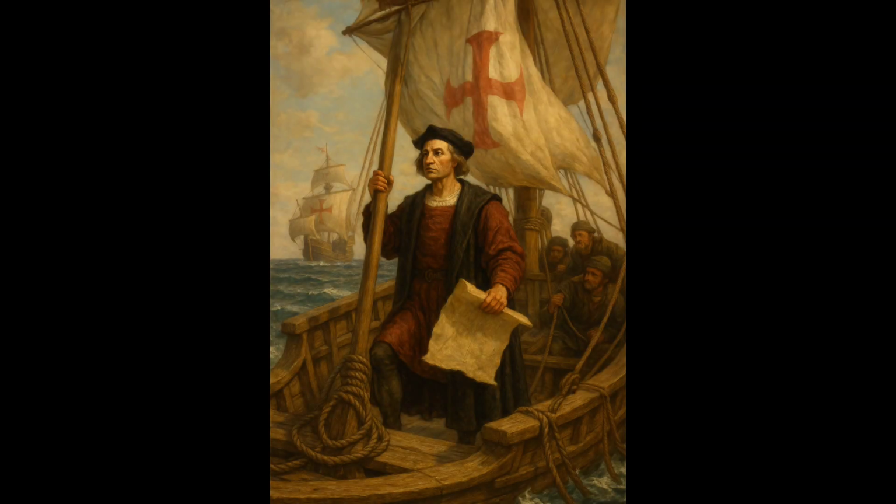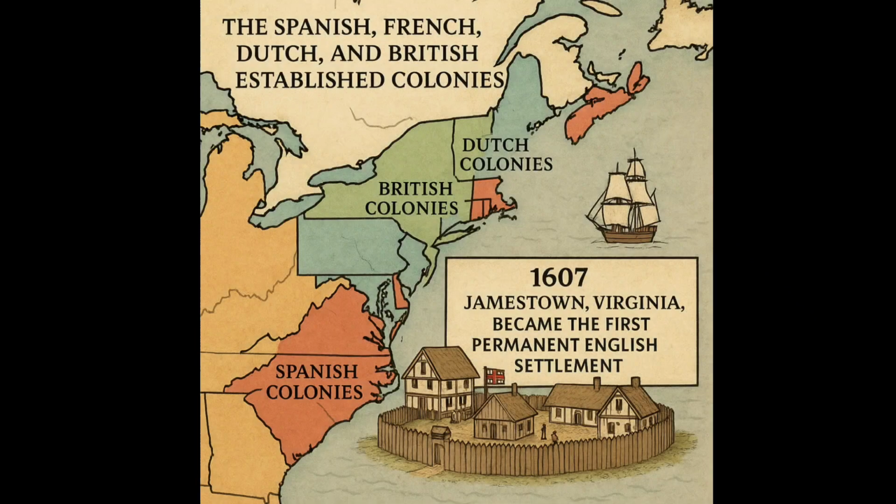European exploration and colonization, 1492 to 1776. 1492: Christopher Columbus's voyage initiated European exploration. The Spanish, French, Dutch, and British established colonies. 1607: Jamestown, Virginia, became the first permanent English settlement.